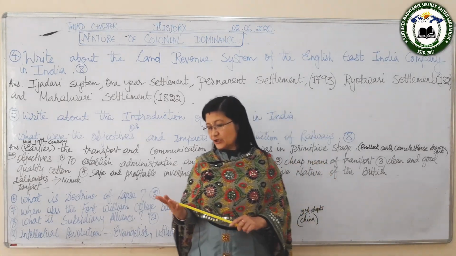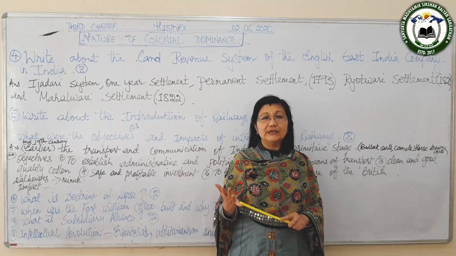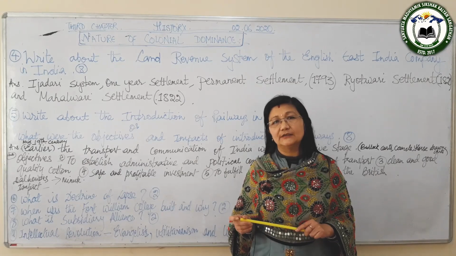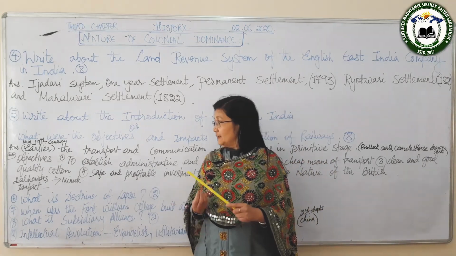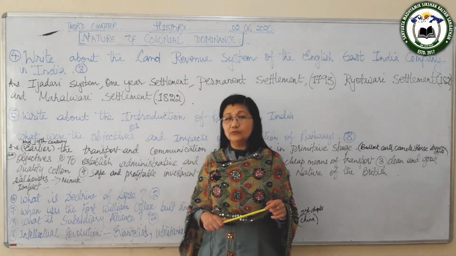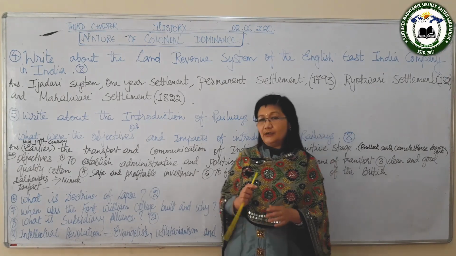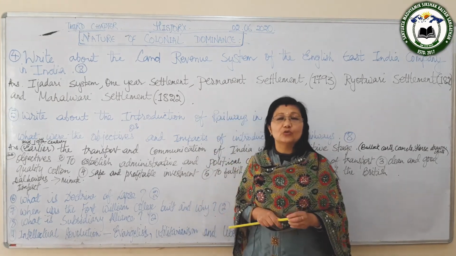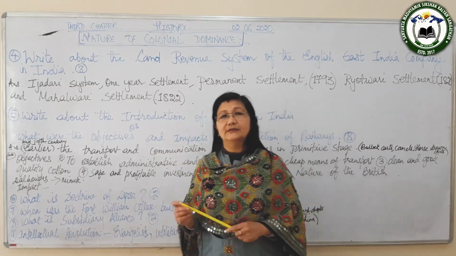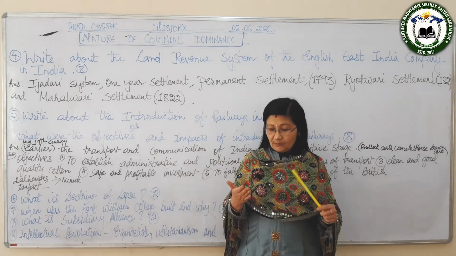There were some objectives regarding the introduction of railways. The British had political, economic, and military interest behind the introduction of railways. They did not introduce railways for the benefit of the people of India, but for their own benefit. And the first objective is that, after becoming stable in India, the British wanted to establish administrative and political control in India. They realized that this could be done only with the help of railways.